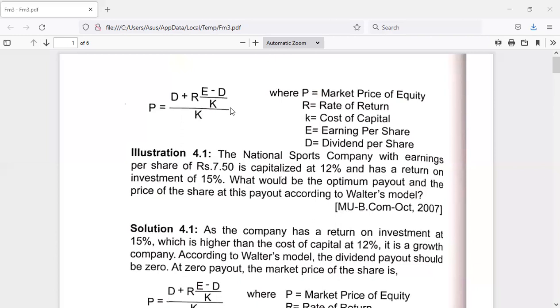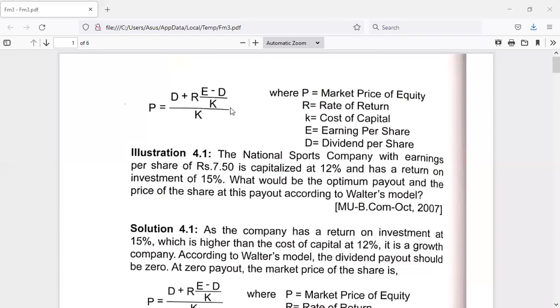Okay, as I have said earlier, he has made three classifications: growth firm, declining firm, and the normal firm. Whenever the return on investment is greater than the cost of capital, we have to conclude that it's a growth firm. Whenever there is a growth firm, the dividend payout ratio would be 0%. So that means a 100% retention rate will be there. So because of that reason, they have not given D here.